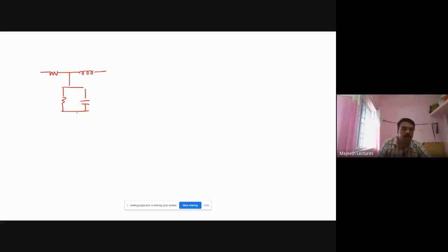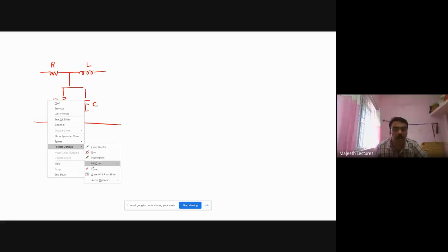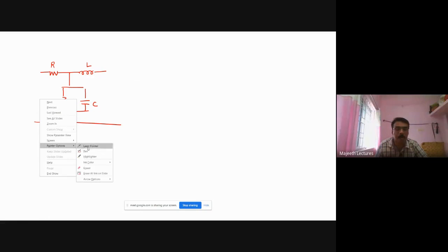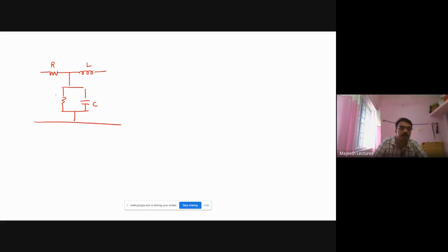This is the transmission line equivalent circuit. It will go like this. So it is R, it is L, it is C, and it is G, conductance. Where R is resistance per unit length.